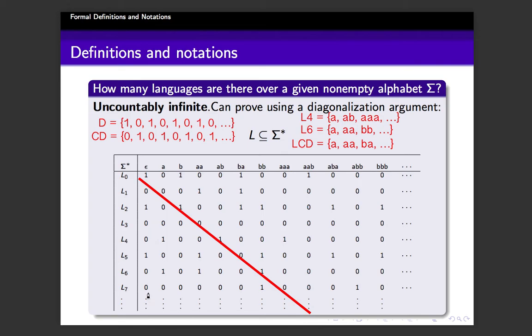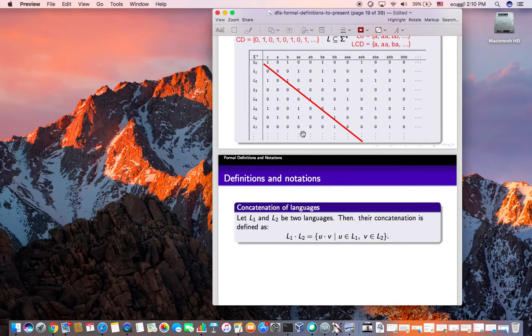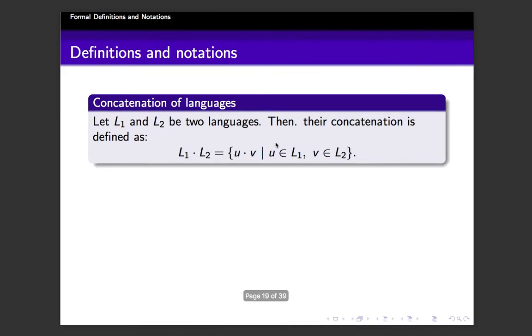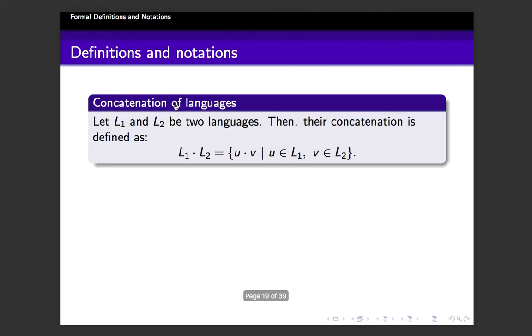And now the conclusion is that no one can list the set of all languages in an order. So the set of all languages is not a countably infinite set. It is in fact an uncountably infinite set. That is the proof for this claim, and with that, let us move on to the next